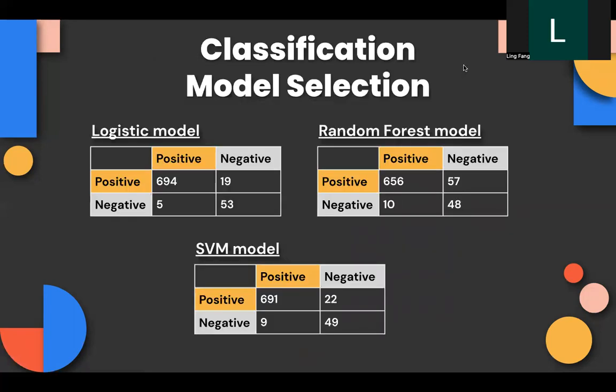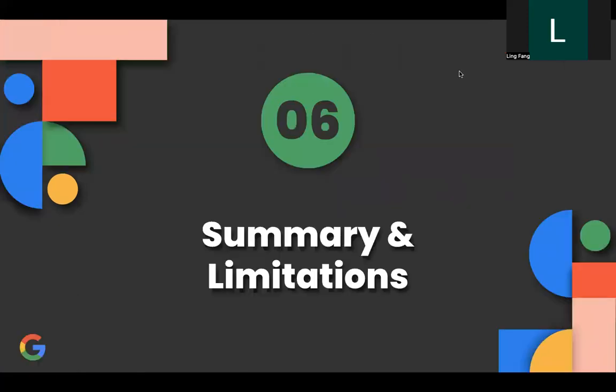Next. We also tried classification model selection, and we chose the logistic model as our best model because it has the highest accuracy, recall score, and precision score. Next is the summary and limitation.